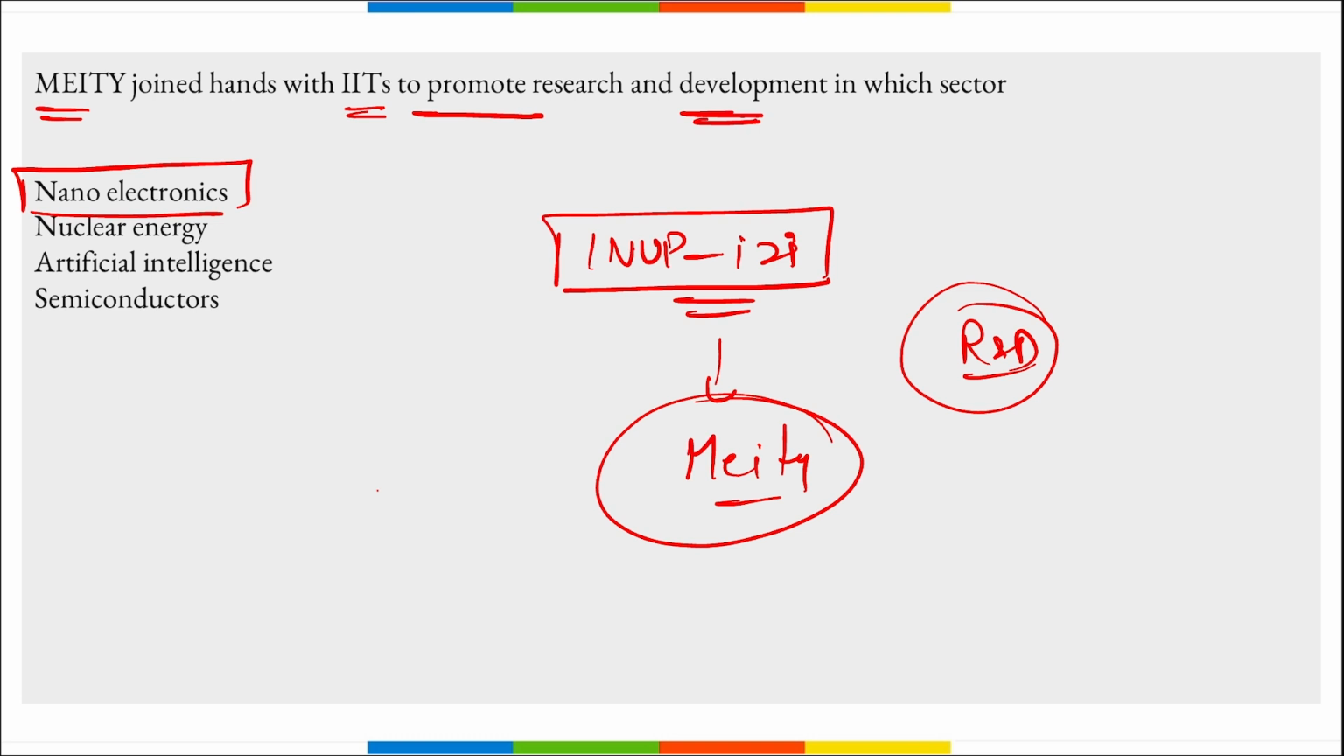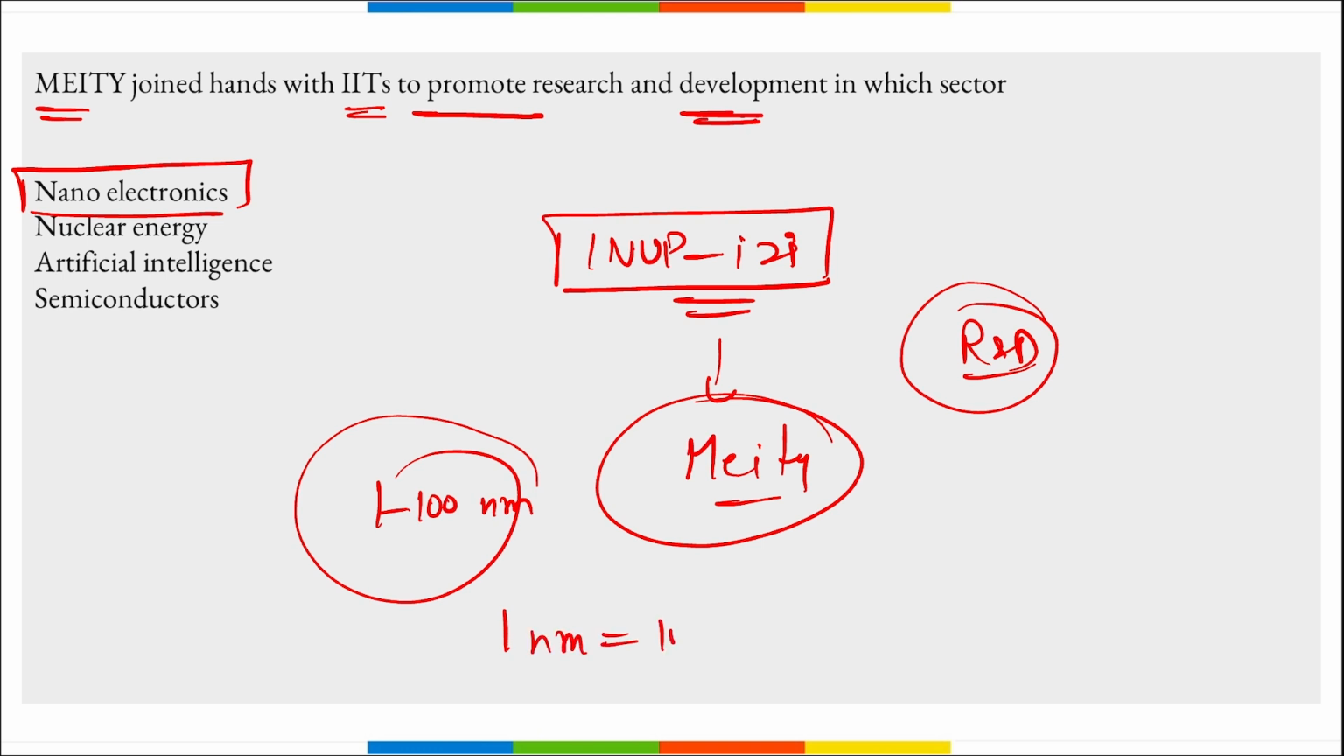Correct? And what is nanotechnology? Nanotechnology is the development of various devices with materials that have a physical size of 1 to 100 nanometers, right? And 1 nanometer is equal to 10 to the power minus 9 meter.